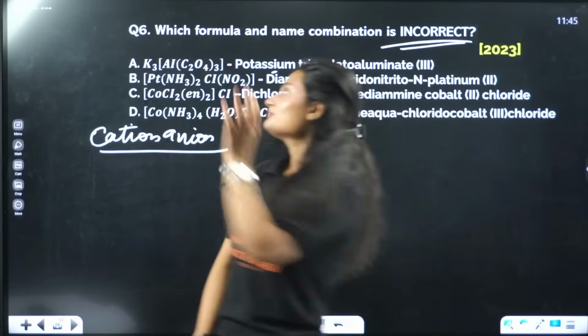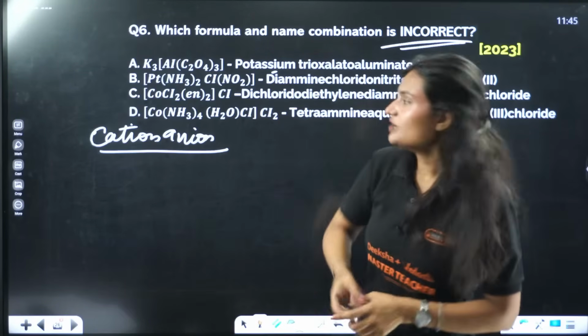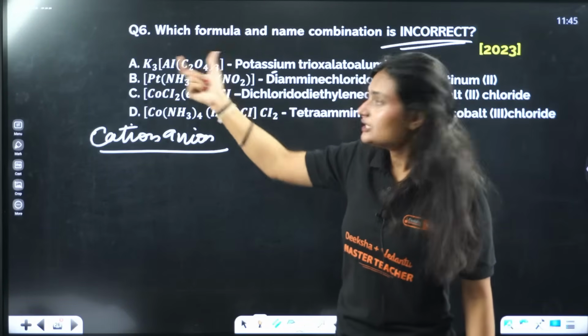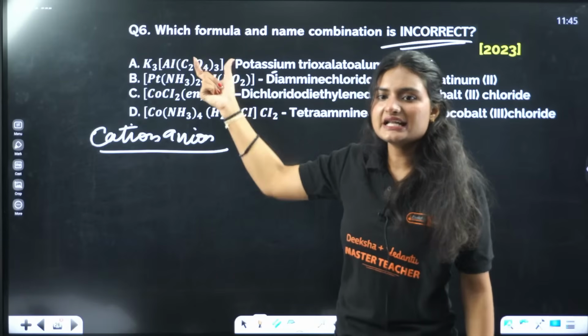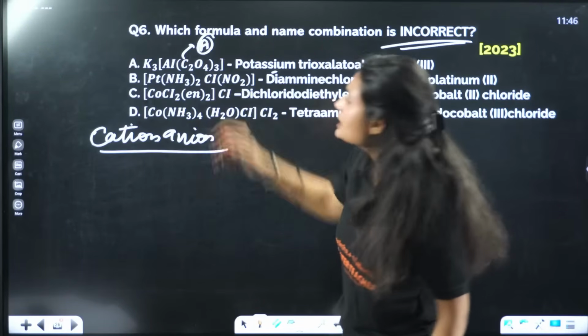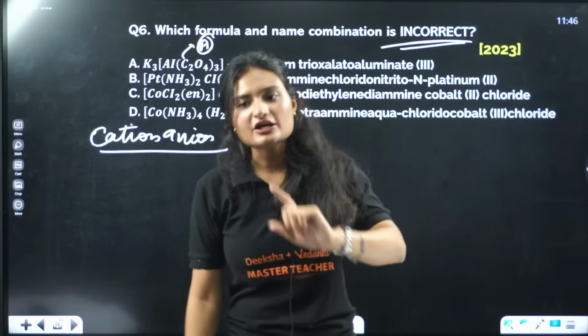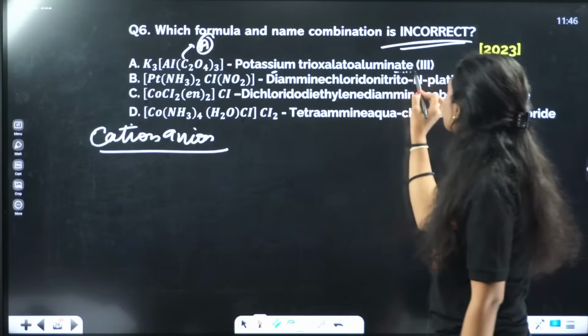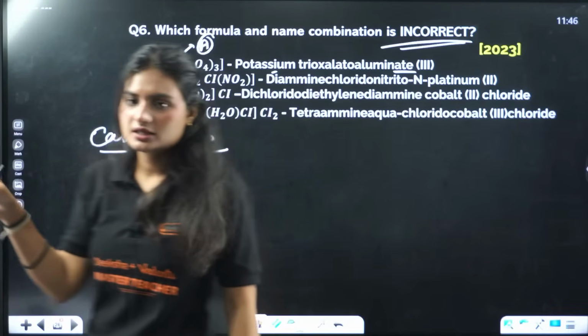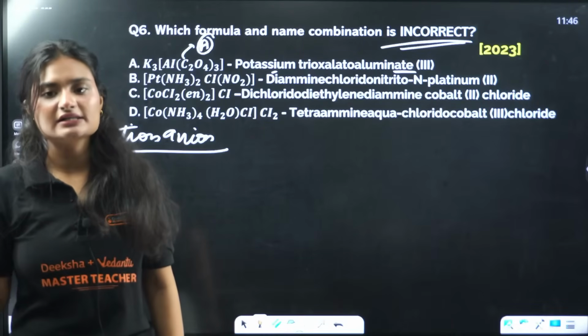If your metal is present in the anionic sphere, here it is part of the anion, you add an ate in the end of the metal name.